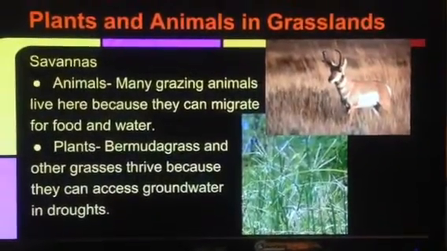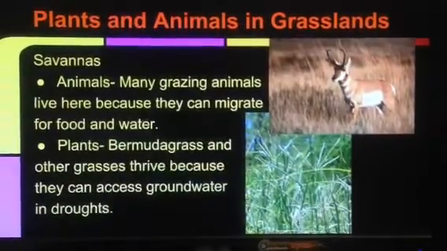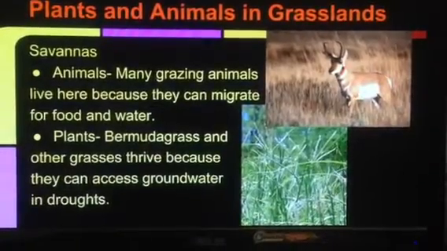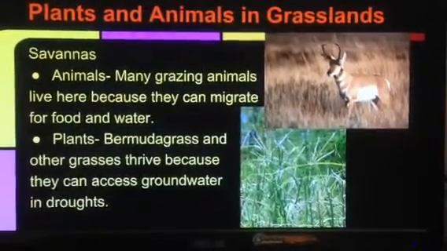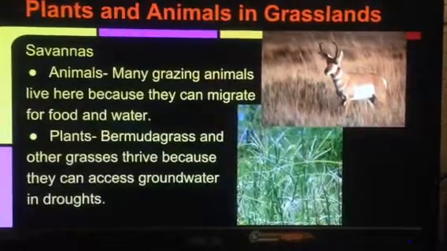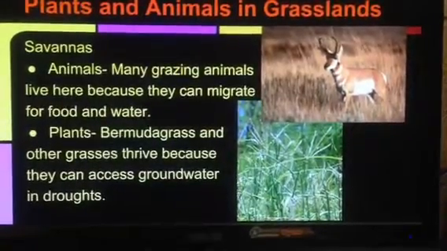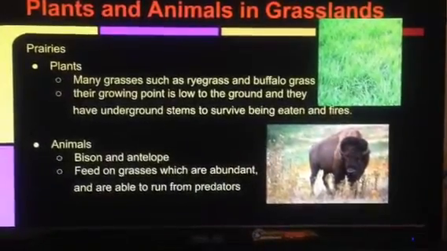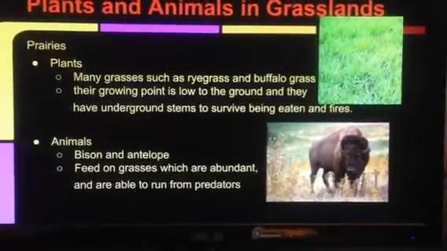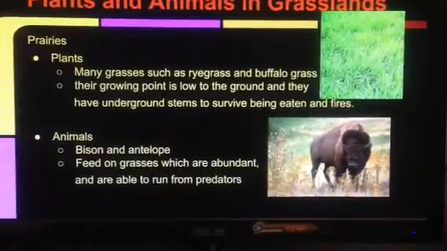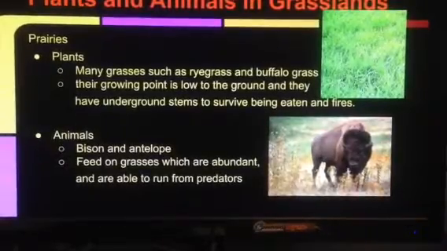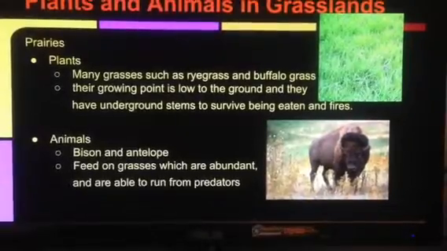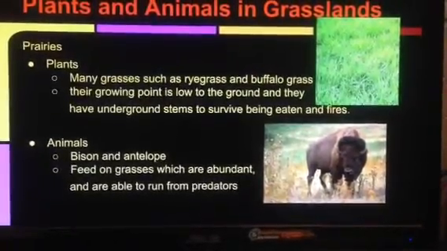In the savanna, many animals are grazing animals because they can migrate for their food and water. Some of the plants have a lot of grasses because they can access groundwater and drops. In the prairies, many grasses such as ryegrass and buffalo grass have their growing point low to the ground, and they have underground stems to survive being eaten. And animals such as the bison and the antelope feed on the grasses and are able to run from predators.